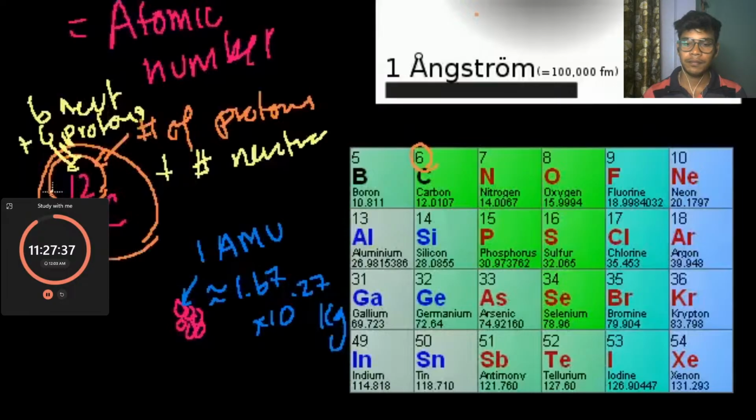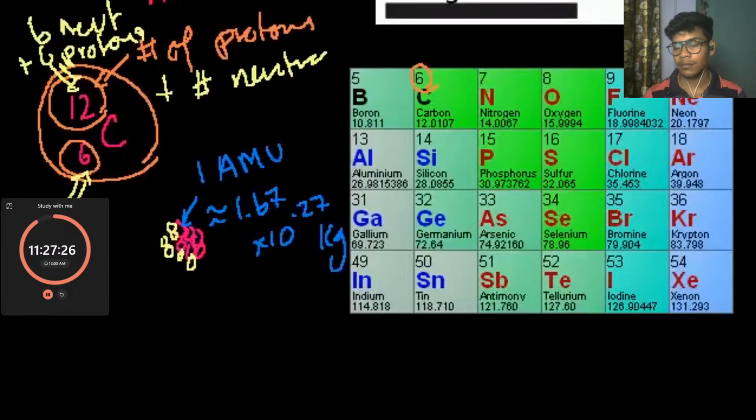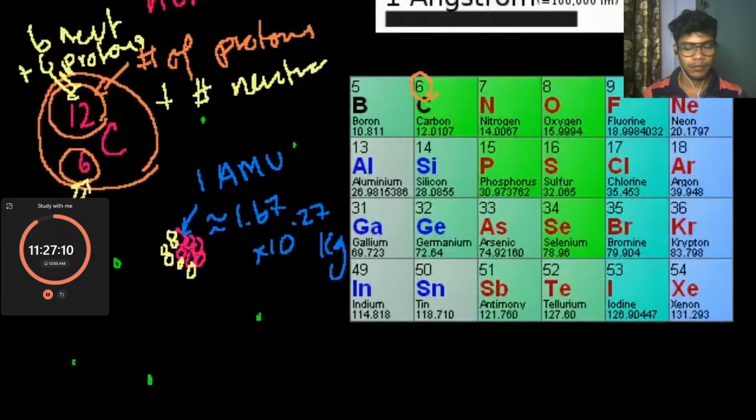So we said it has 6 neutrons in here. 1, 2, 3, 4, 5, 6, and 6 protons. So that's the nucleus with electrons surrounding it. And then if we were to draw the electrons, well, I could draw it in a smear, but if we want to visualize a little better, we could say, okay, there's going to be 6 electrons orbiting it. 1, 2, 3, 4, 5, 6. And they're going to be moving around in this unpredictable way that we would have to describe with the probability function.